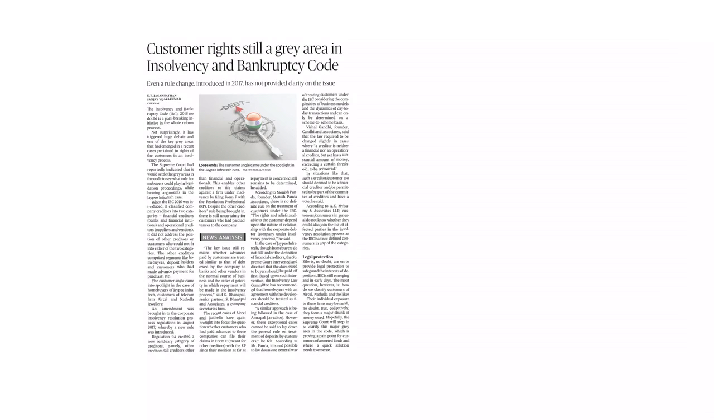And then customer rights, and then the Insolvency and Bankruptcy Code. What is this code for? Now, if I have started a business and I am unable to run it, then how to liquidate the business or how to declare the business as bankrupt, and what has to be done with the existing assets and liabilities of the business, that is dealt with through this code called the Insolvency and Bankruptcy Code.